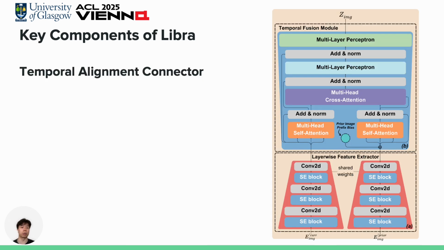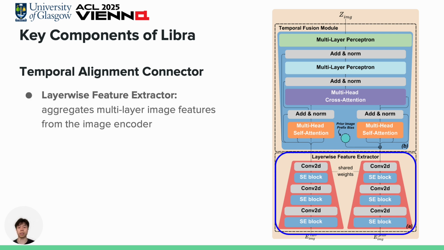Now let's talk about the most important part, the connector. It consists of two key components. One is the layer feature extractor, another one is the temporal fusion module. The goal of the extractor is to aggregate multi-layer features from the image encoder. Now you may be wondering why use all hidden layers instead of just a single one.